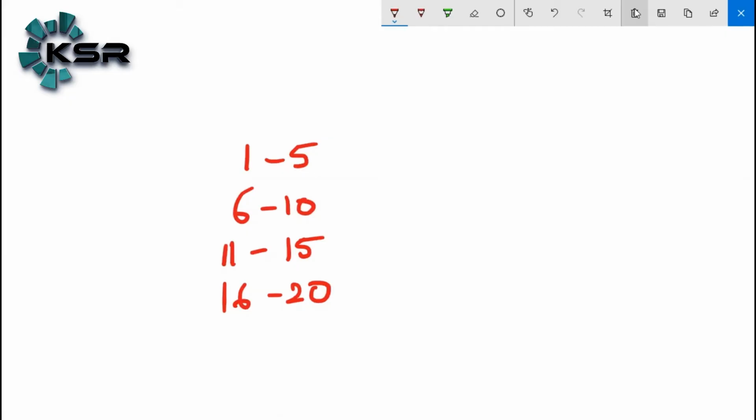We will discuss that. This group is also called a class, or it is also called a bin. These are different names. 1 to 5 is one group, or one bin, 6 to 10 is one bin, or one class, 11 to 15 is one class, 16 to 20 is another class. Here we have the frequency.